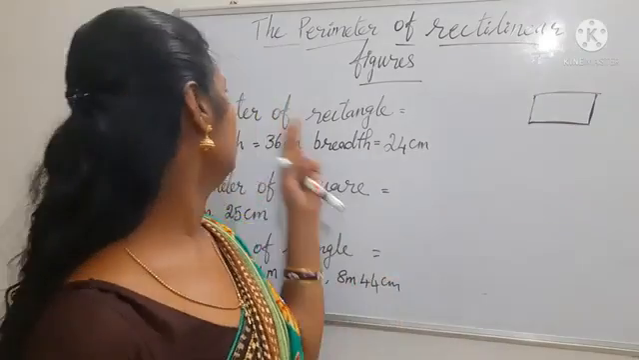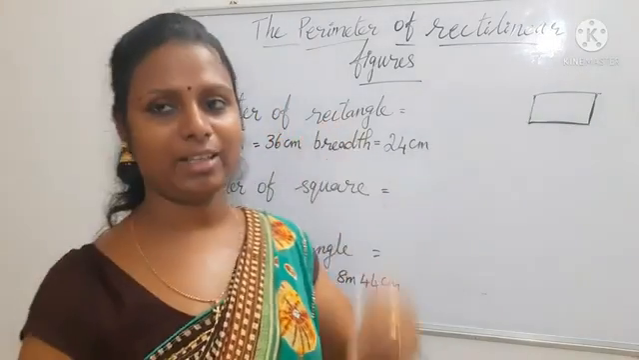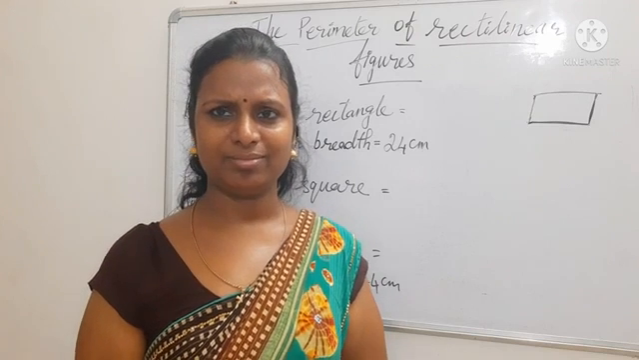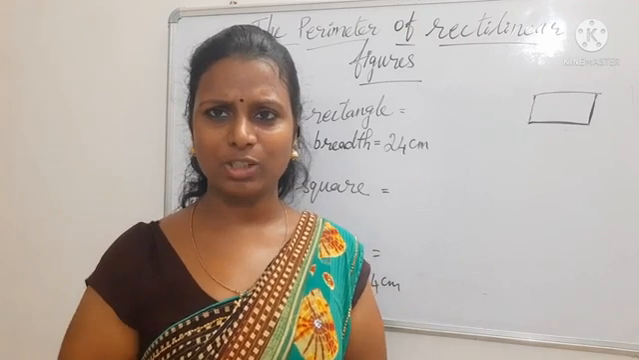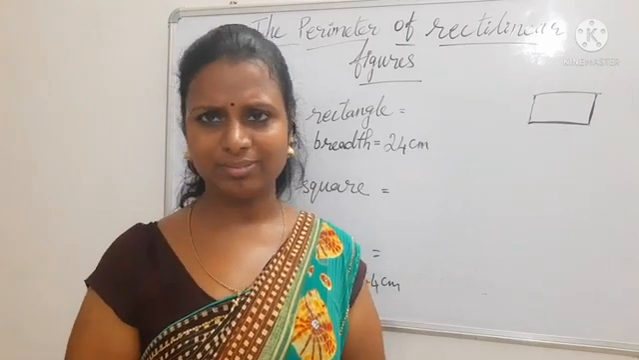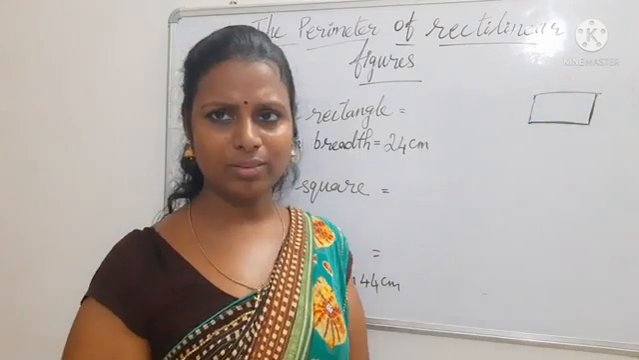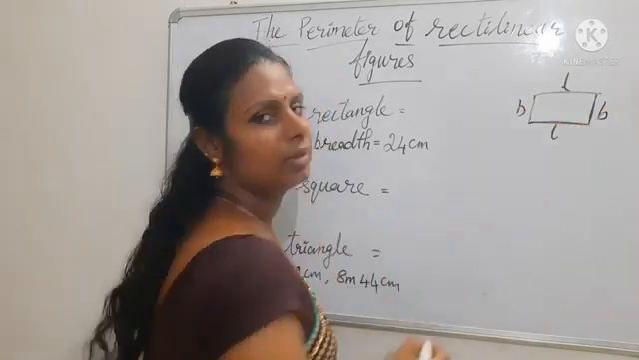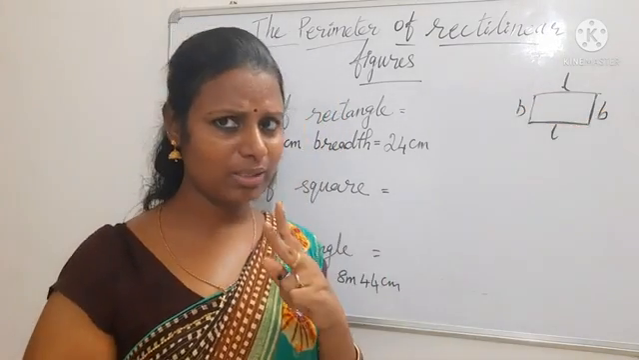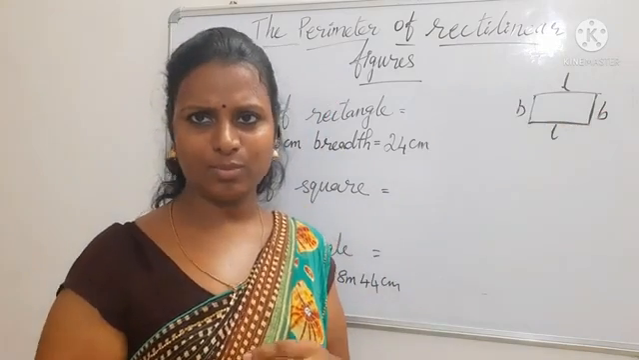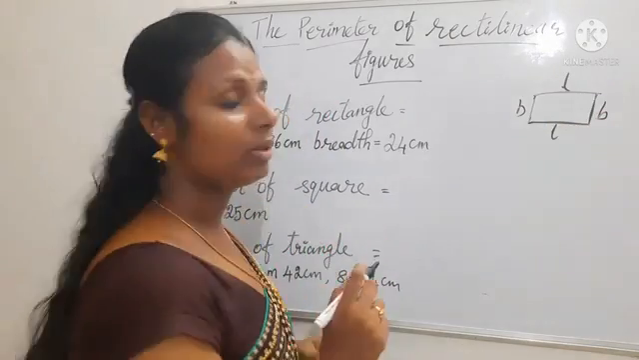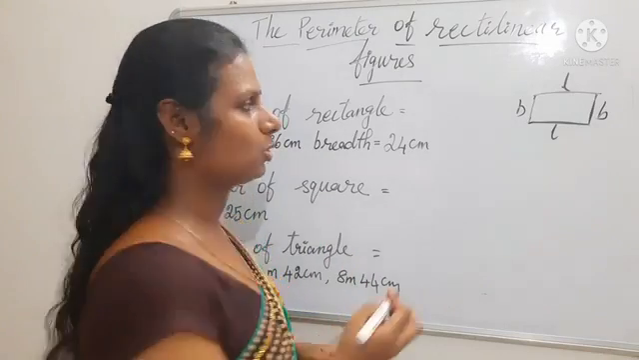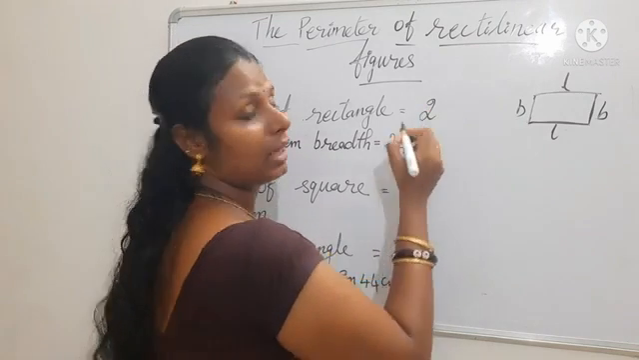Now see here, first thing, perimeter of rectangle. What is the special thing in rectangle? Just say, because you have learned the shapes. Opposite sides are equal. You have two lengths and two breadths, all four sides. So instead of adding twice, we can just multiply by 2. Isn't it so? That's why I am writing the formula like this.